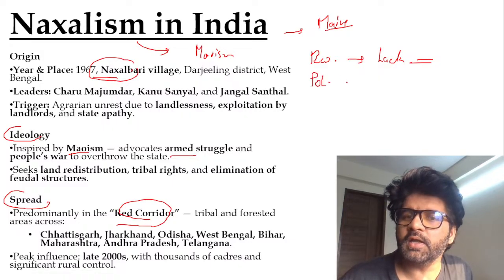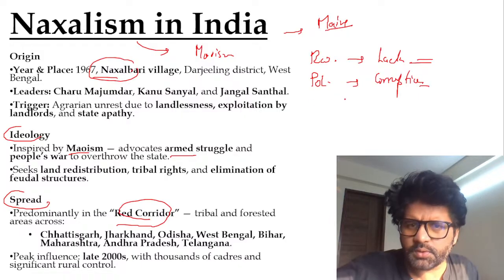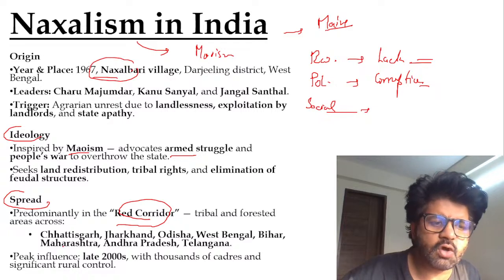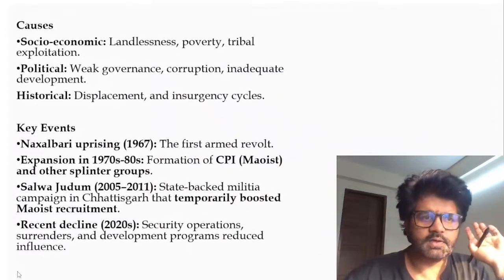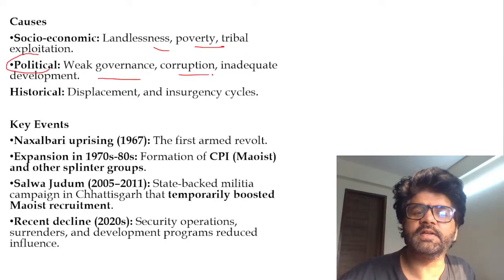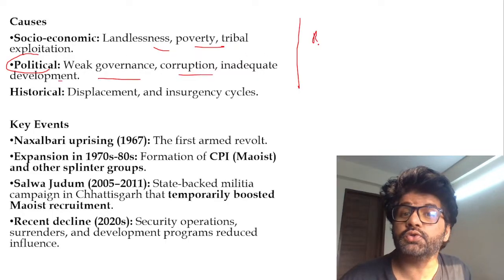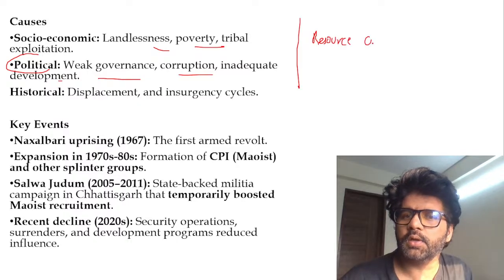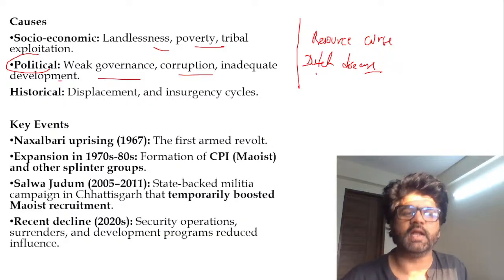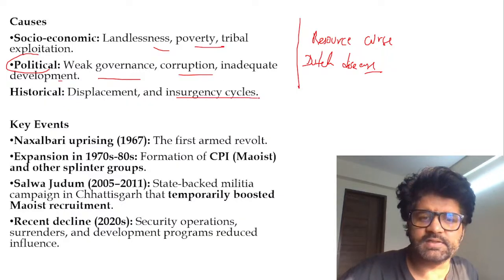Then you will talk about political causes, corruption and all. Then you will talk about some other social causes, Salva Judum, etc., how it alienated masses, all these things. So you can divide it: socio-economic, landlessness, poverty, tribal exploitation; political, weak governance, corruption. And you can also talk about resource curse, Dutch disease, you know, resources of these regions which are rich in minerals, they are taken away for development of other regions. That also led to alienation, historical displacement, and insurgency cycle.